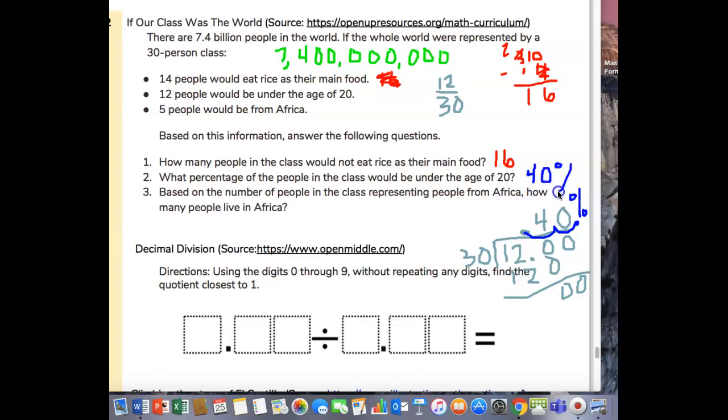All right, so now let's look at this one. Based on the number of people in the class representing people from Africa, how many people live in Africa? Well, first we have to find the percentage. So we're going to put 5 over 30. And that's a division problem, right? So we're going to do 5 divided by 30.